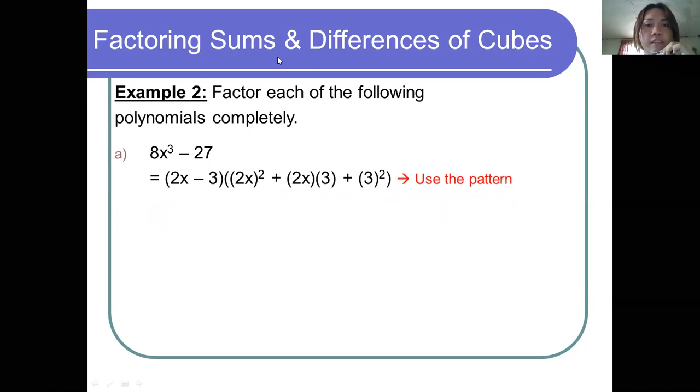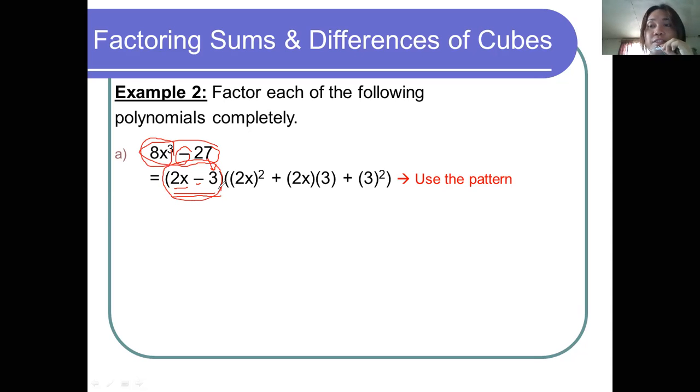So to check the pattern, since it's a difference of two cubes, the given problem, then we can factor it using the pattern. So again, to get the first factor, what will we do? Get the cube root of the first term, 8x cubed, that gives us 2x. Since it's negative, use the negative sign. And the cube root of 27 is 3. That's why our first factor is 2x minus 3.